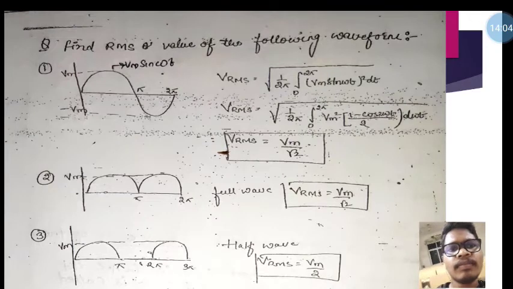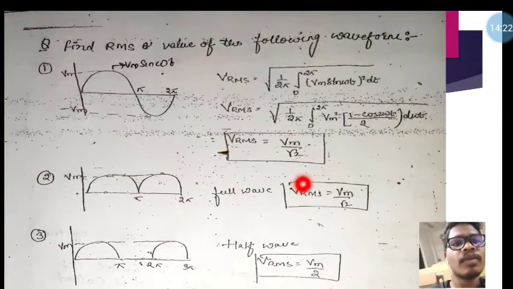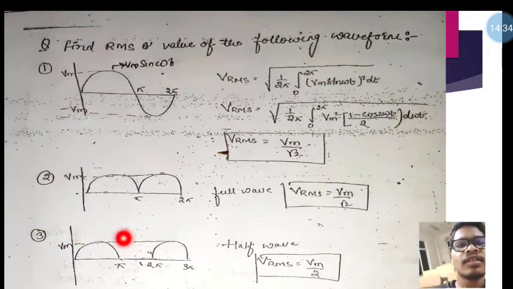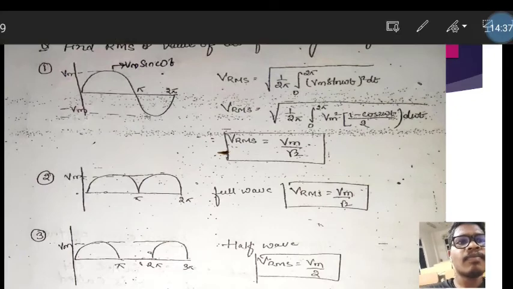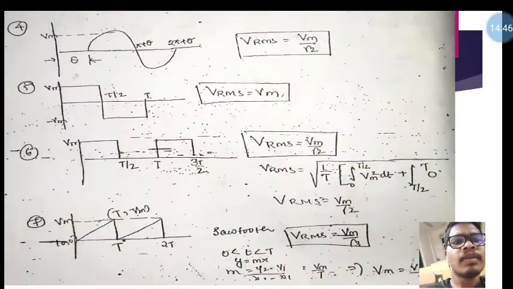Like that, for a full wave rectifier circuit, where both cycles are in the positive direction, Vm is the peak value and it is from 0 to pi in the positive direction, pi to 2 pi is also positive. So for full wave, the voltage RMS value is Vm divided by root 2 by the same procedure. See, this is the half wave. In case of half wave, the Vrms is Vm divided by 2, but in case of full wave, Vrms is equal to Vm divided by root 2.